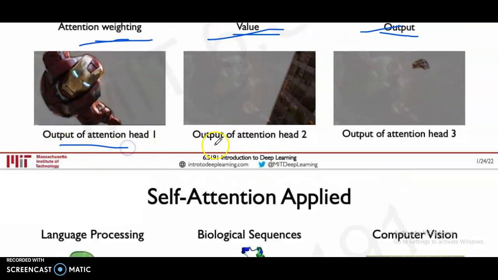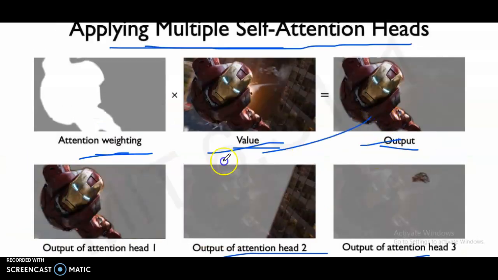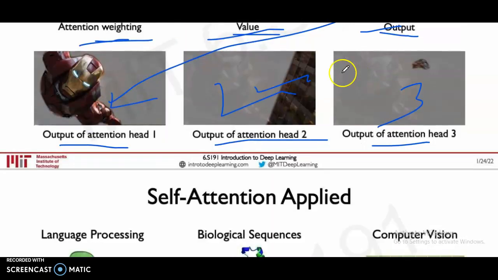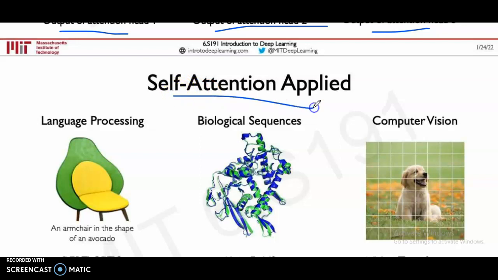Output of attention head 1, output of attention head 2, output of attention head 3. Self-attention is applied.